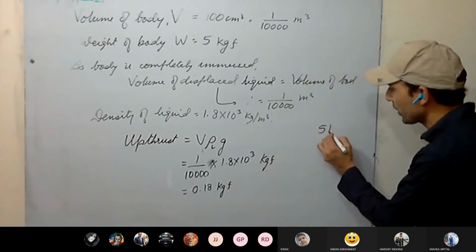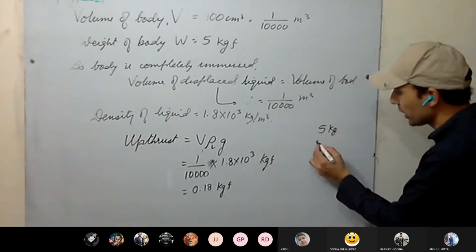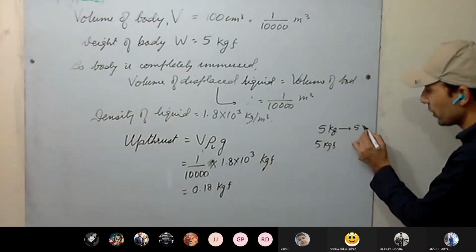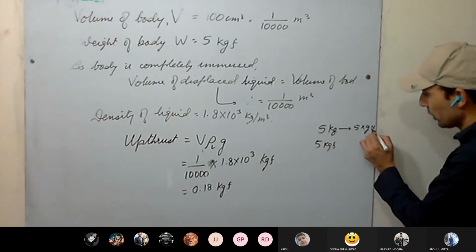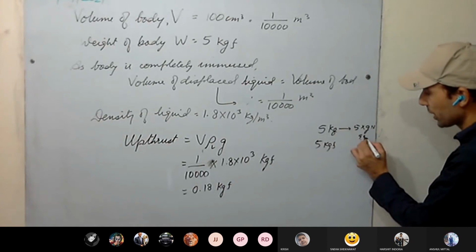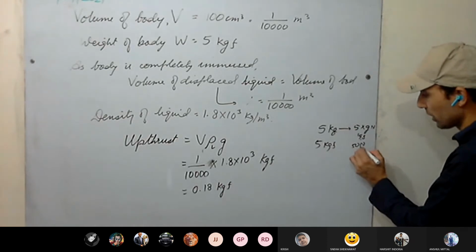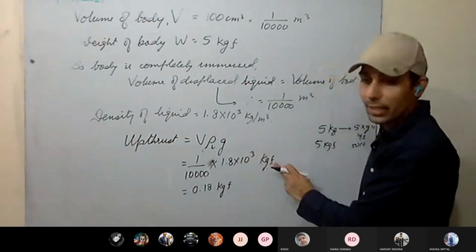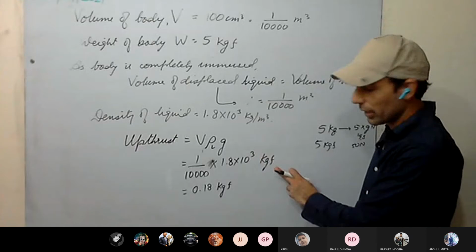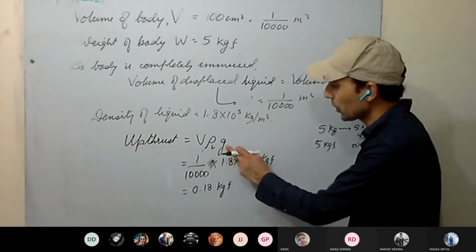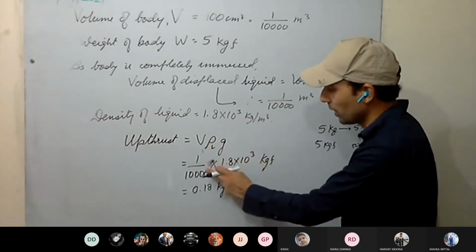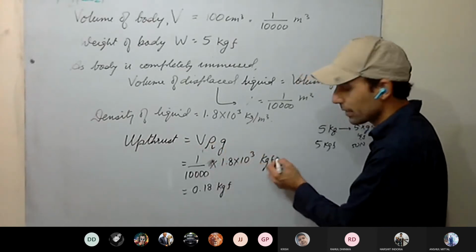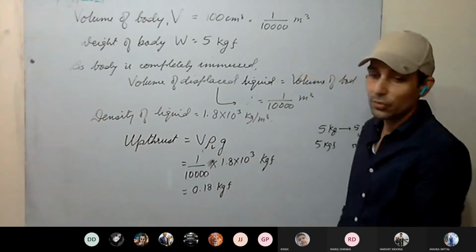If a body is of 5 kg, the force acting on it is 5 kgf. Or in Newton, if you want to convert, 5 into g, with g as 9.8 or 10, you take 50 Newton. Here g is taken care of in kgf or gf, so no need of putting its value. Simply write the formula, put the values and write kgf. So 0.18 kgf you are getting.